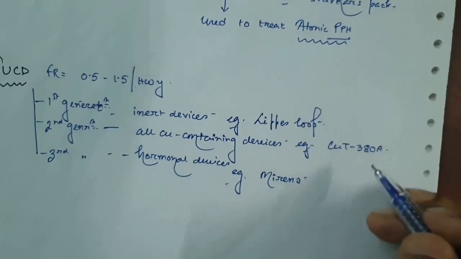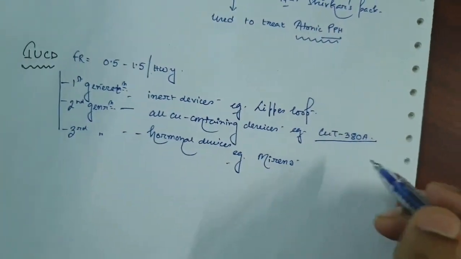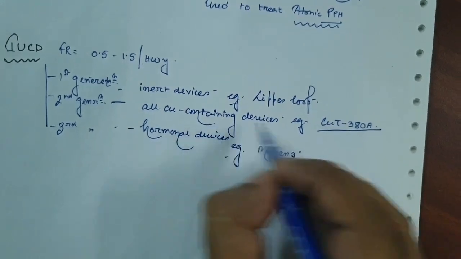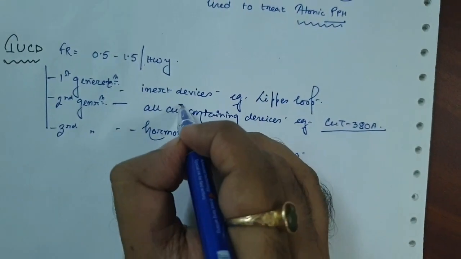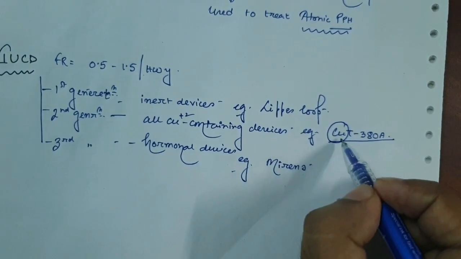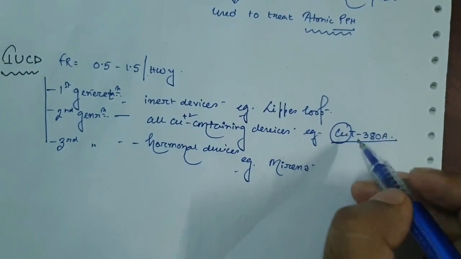Now let's discuss something about copper T380A. How did this name come? It's a copper containing device, that's why the term is Cu, copper.